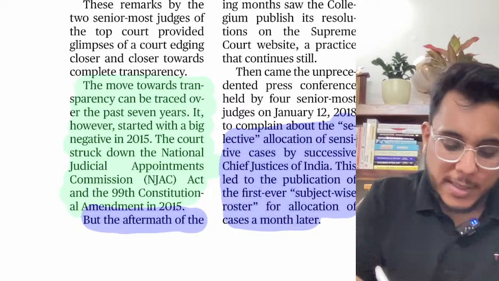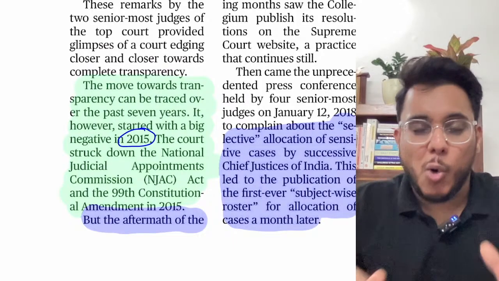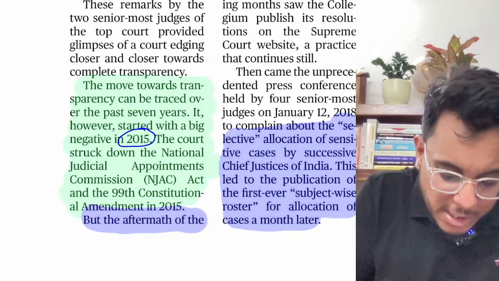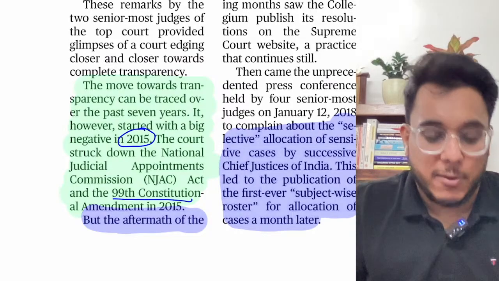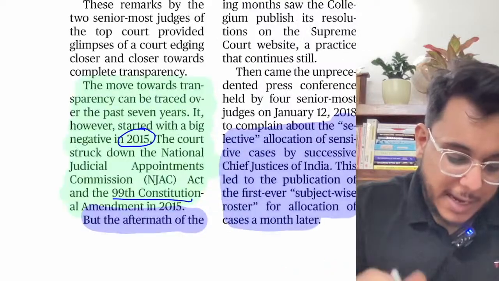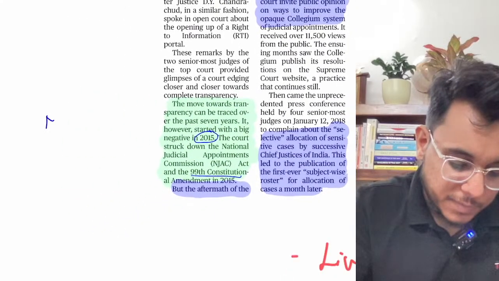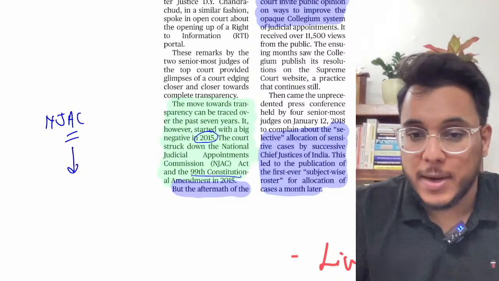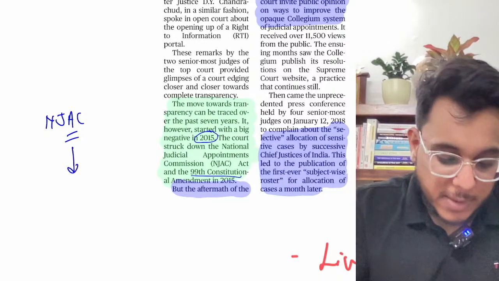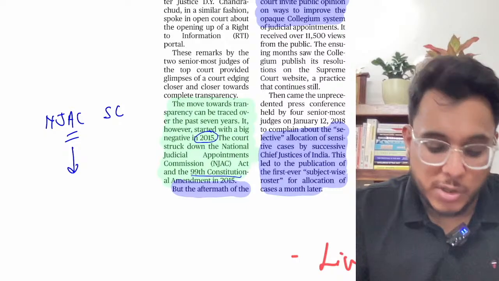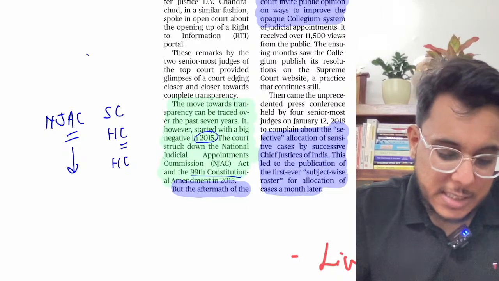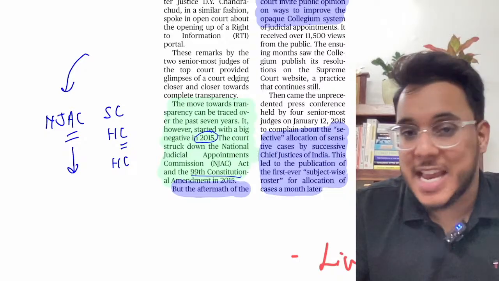Basically, in 2015, there was a kind of low point. What happened? There was a 99th Constitutional Amendment Act that we passed, and we brought in the National Judicial Appointment Commission. The NJAC was given the responsibility for the appointment of the Supreme Court judges, High Court judges, and the transfer of the High Court judges.